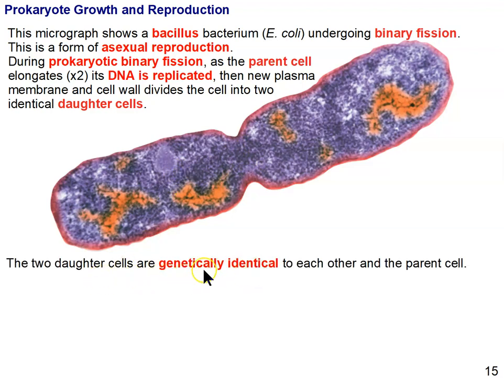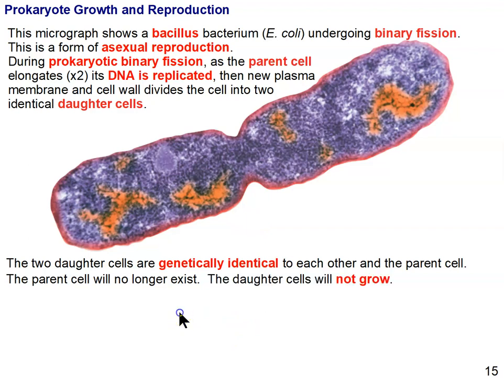The two daughter cells that result from this are genetically identical. Replication of that one circular chromosome means that both daughter cells are going to get an exact copy of that circular chromosome. The parent cell no longer exists. Hopefully that's obvious to you, that if we split this parent cell into two daughter cells, then the parent cell is no longer going to exist, which is quite a bit different than in sexual reproduction.